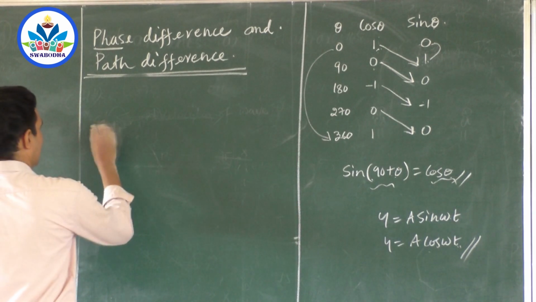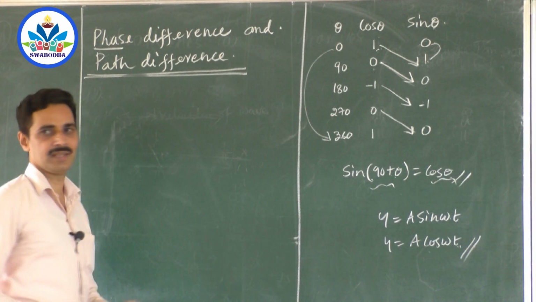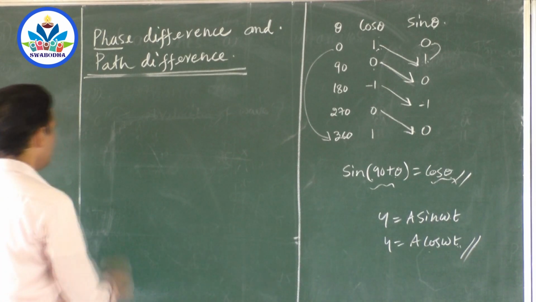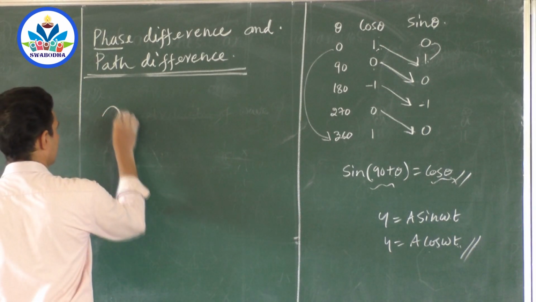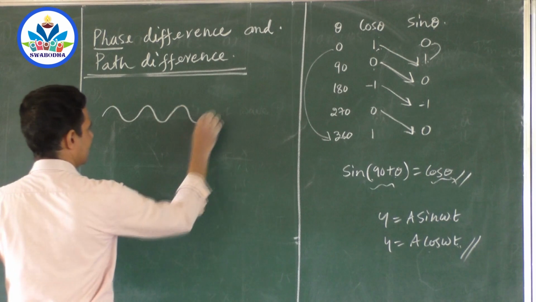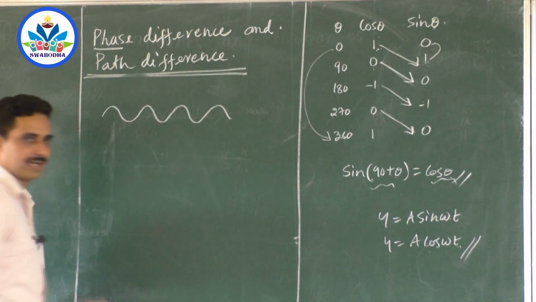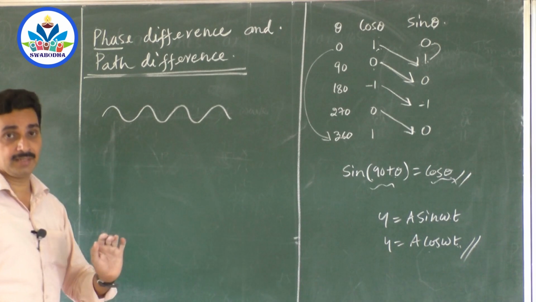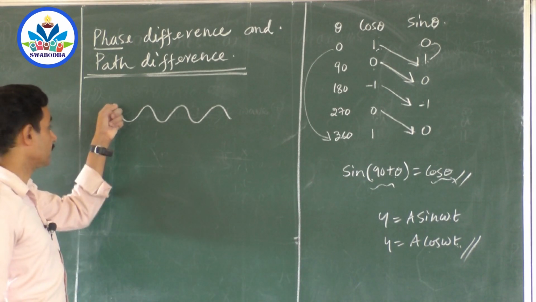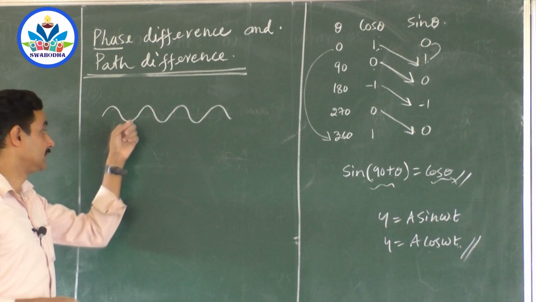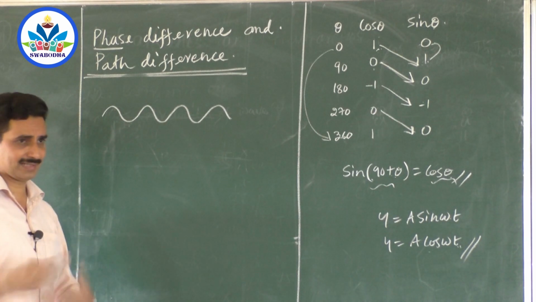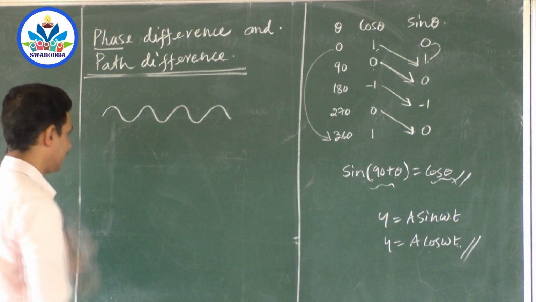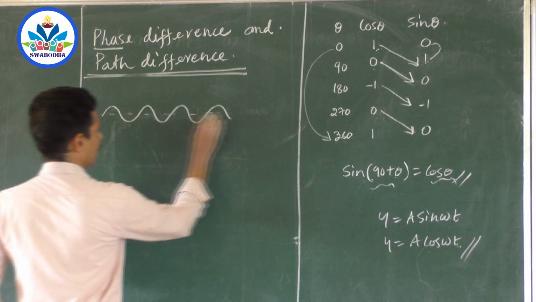Now imagine, in the beginning of this class I was saying about two waves, right? Let us imagine one wave starting from here, like this, and it is reaching, say, a tuning fork. Let us assume that it is a sound wave, represented graphically, where the topmost position is compression and this is rarefaction, or crest and trough. You can mix it up, no problem. Only understanding is important. This is one wave.